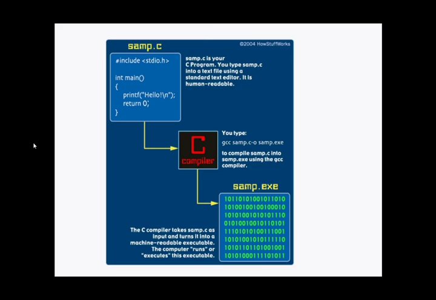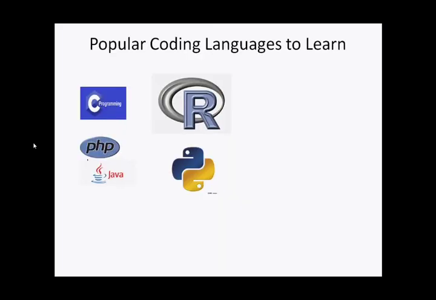So this is very simple and very interesting. These are some popular programming languages, that is C programming, PHP, Java, C Sharp, R programming, and the latest technology, that is Python. In upcoming videos, we'll come to know about these programming languages.